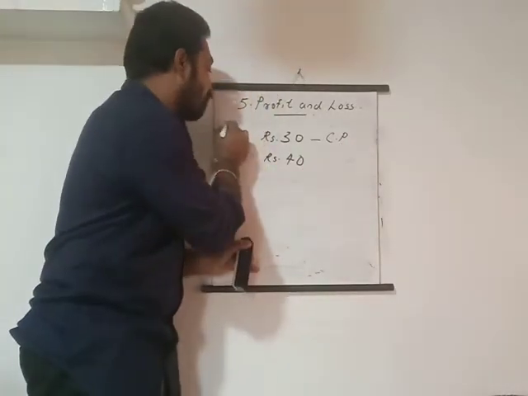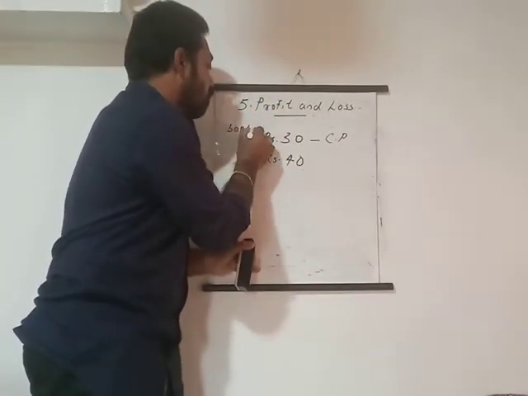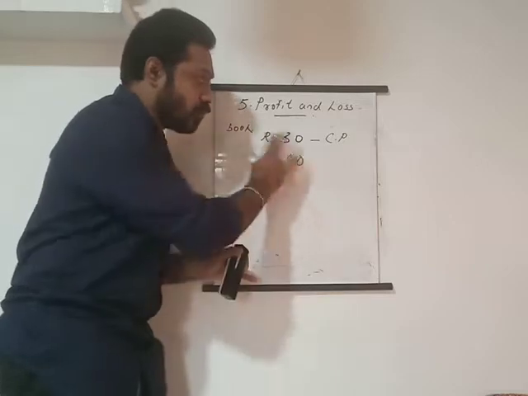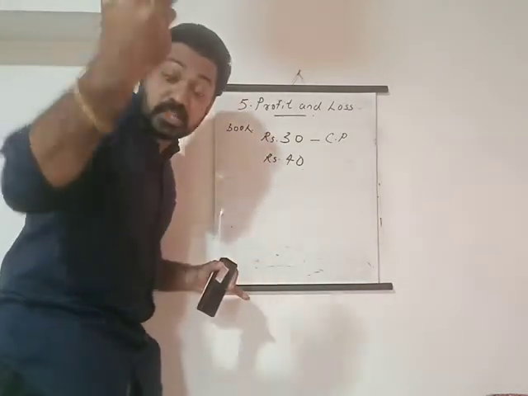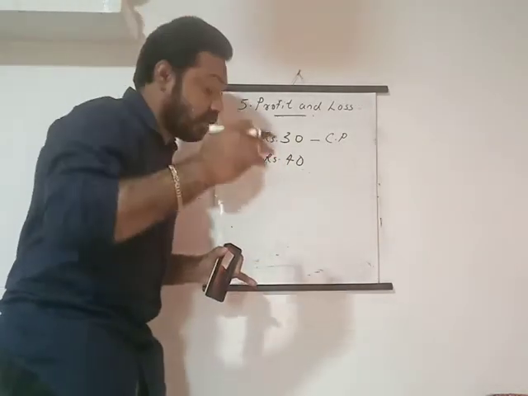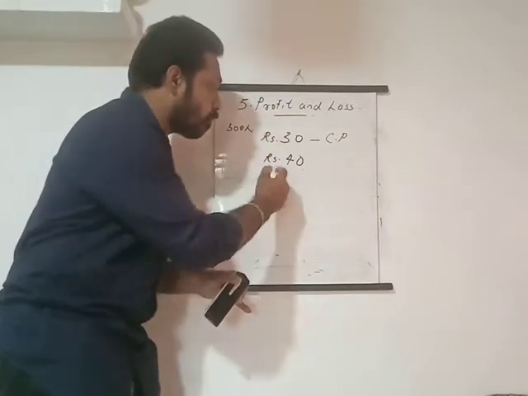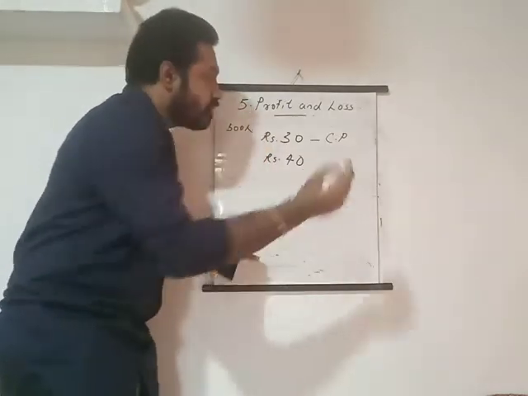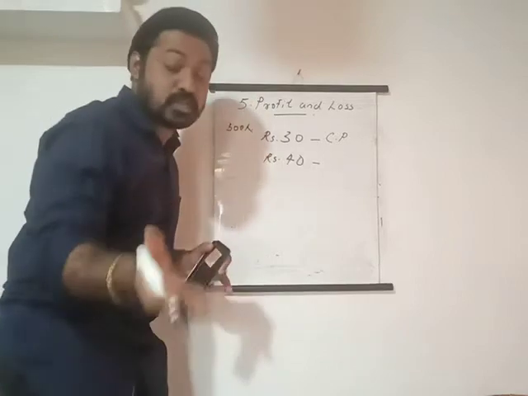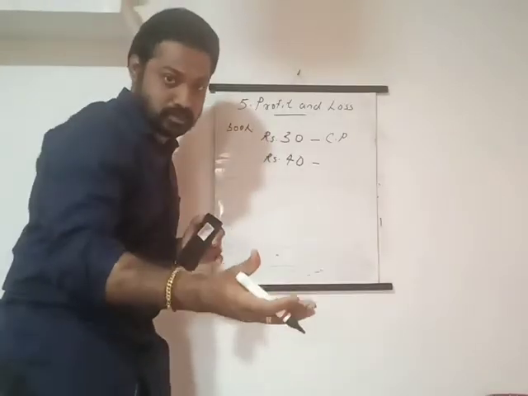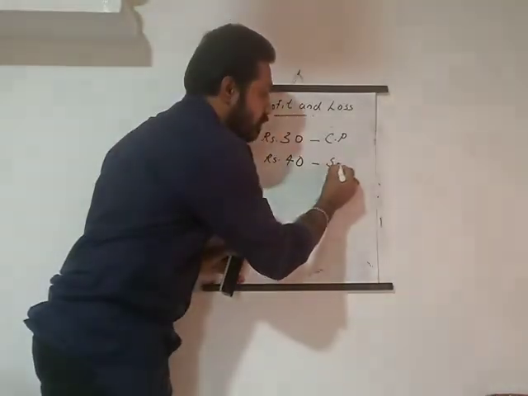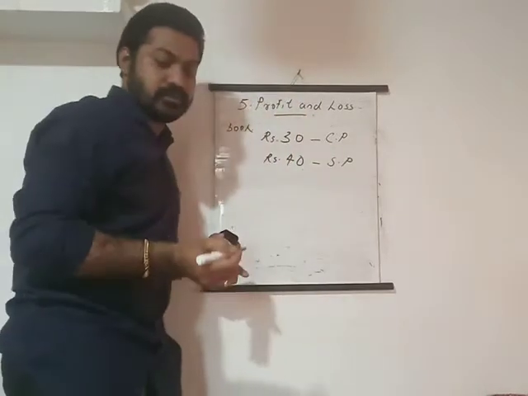So, the cost price of the book. The book cost rupees 30. The cost price of the book is rupees 30. I sold my book to my friend for rupees 40. Isn't it rupees 40? So this is the selling price. I sold it. Okay, so this is called a selling price.